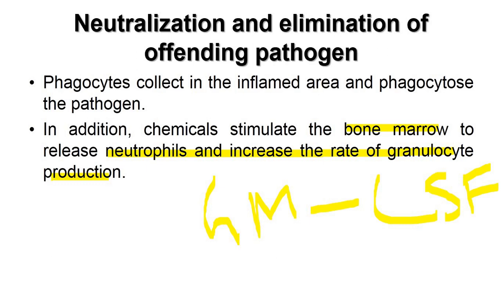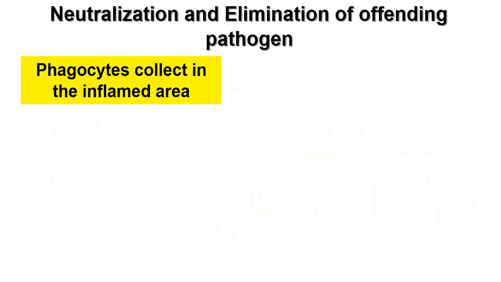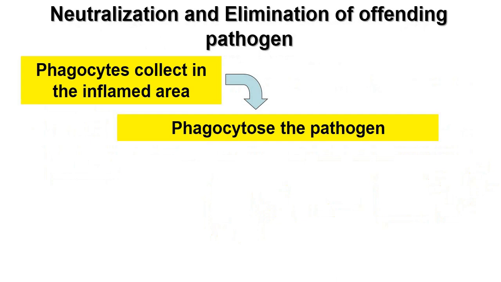Again, further in the neutralization and elimination of the pathogen, phagocytes will collect in the inflamed area and they will phagocytose the pathogen.